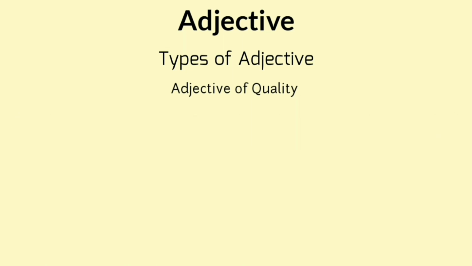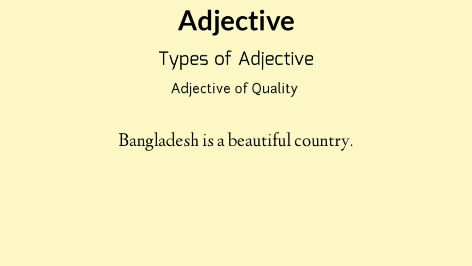Look at the example. Bangladesh is a beautiful country. Jenny is a smart girl. Look at the sentences. Here, beautiful and smart answer the question, what kind of country and girl it is.